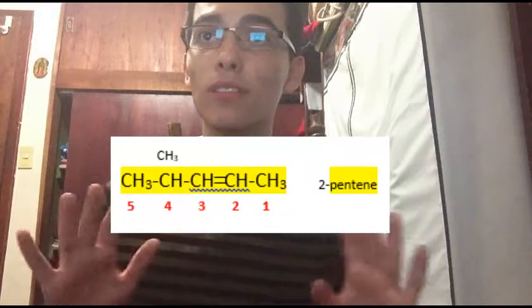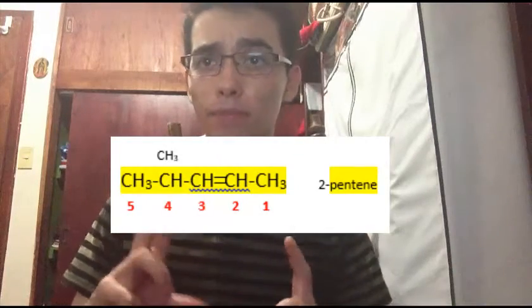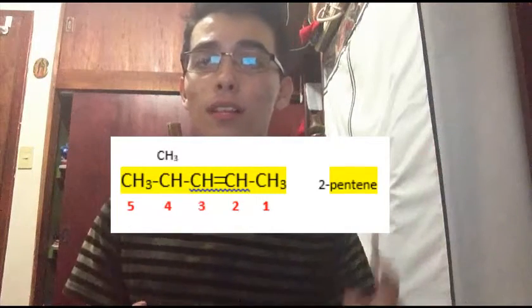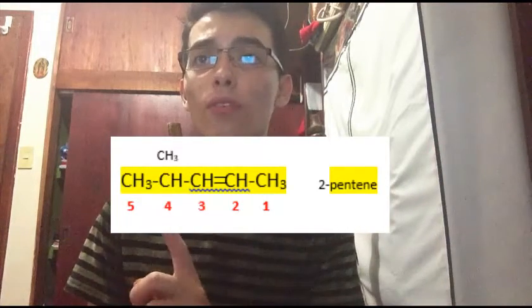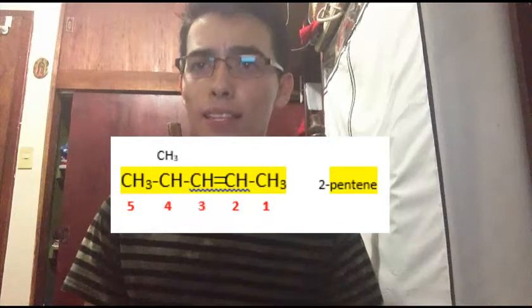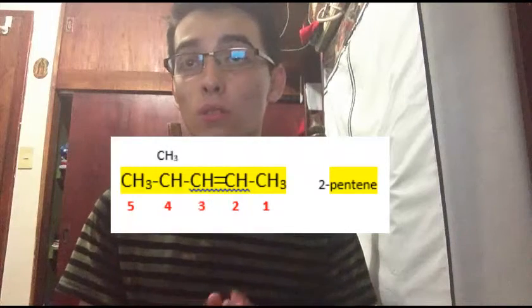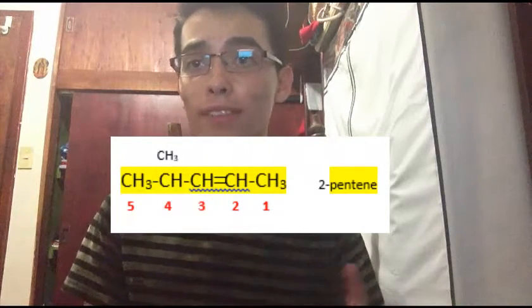Like in the example, we have the chain numbered from right to left. It says 1, 2, 3, 4, and 5. The bond is between carbon 2 and carbon 3. So it will be 2-pentene.